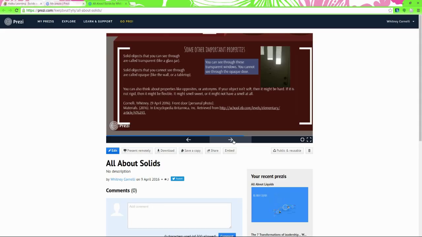Let's look at this picture. You can see through these transparent windows. You cannot see through the opaque door.